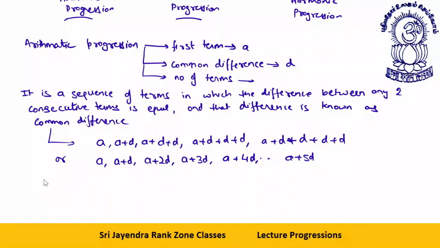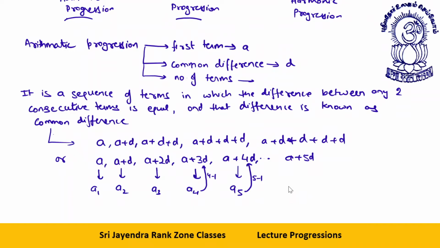Then how do we denote things? If you look at this, this is a1, this is a2, this is a3, then the next term is a4, then a5. So what do you observe? If this is 5, this is 5 minus 1; if this is 4, this is 4 minus 1.